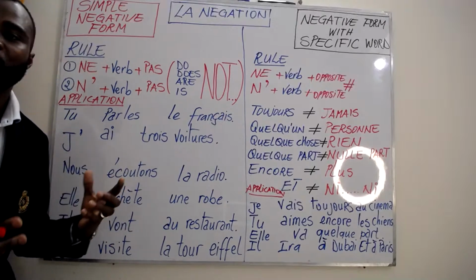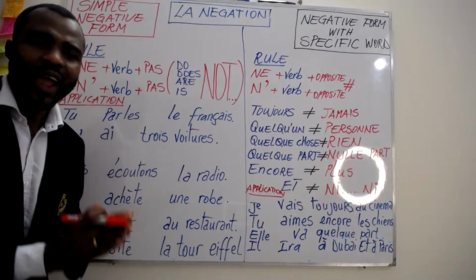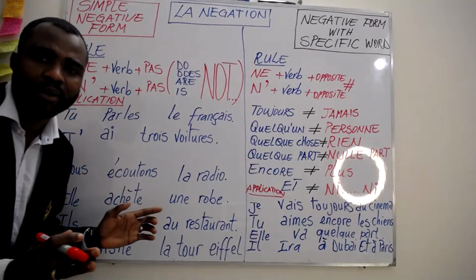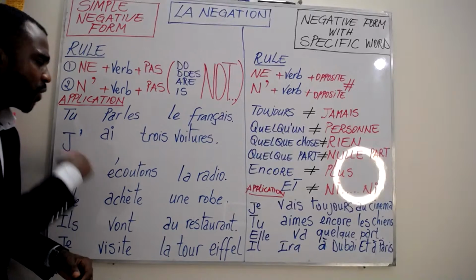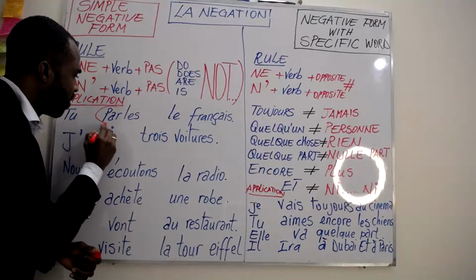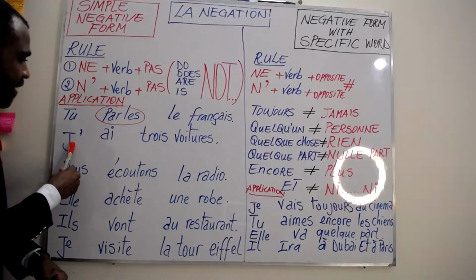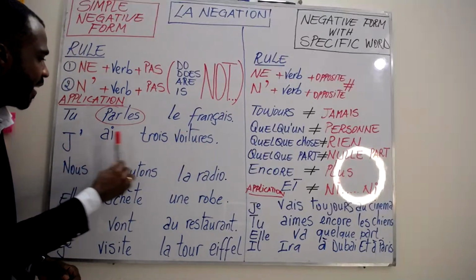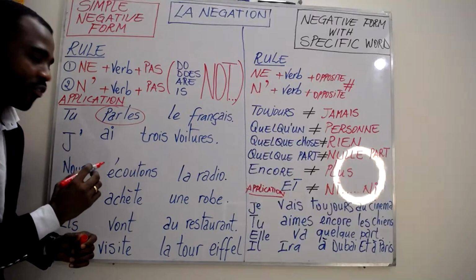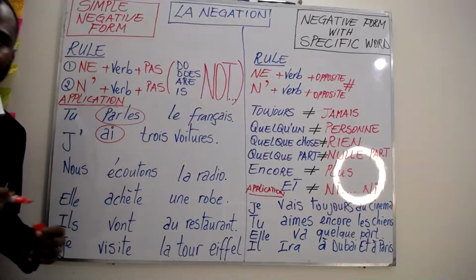First of all, while doing this exercise, you need to find your verb. And how to find the verb? I always say that the verb is always next to the pronoun subject. So this is our pronoun subject, and the next word is the verb. This is our verb: parles. Let's find all the verbs here first. J'ai trois voitures. It means I have three cars. Here the verb is after the pronoun subject: ai. So this is our verb.